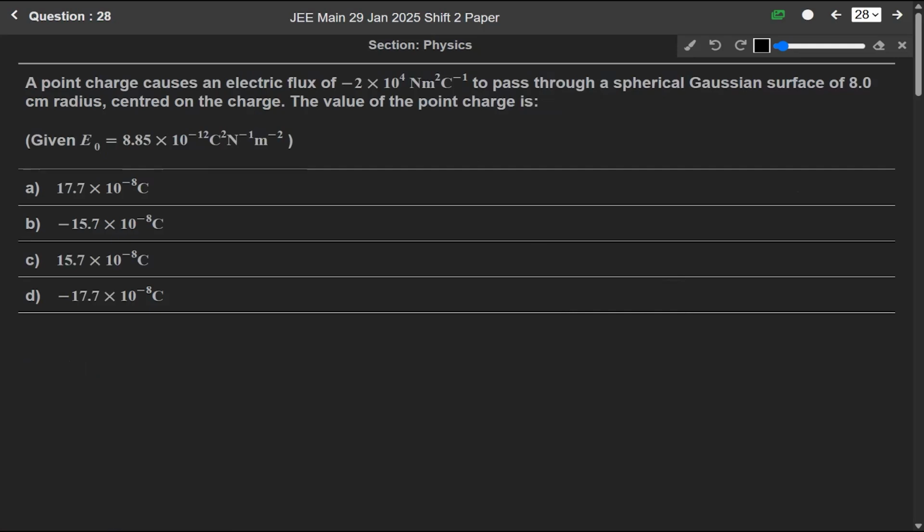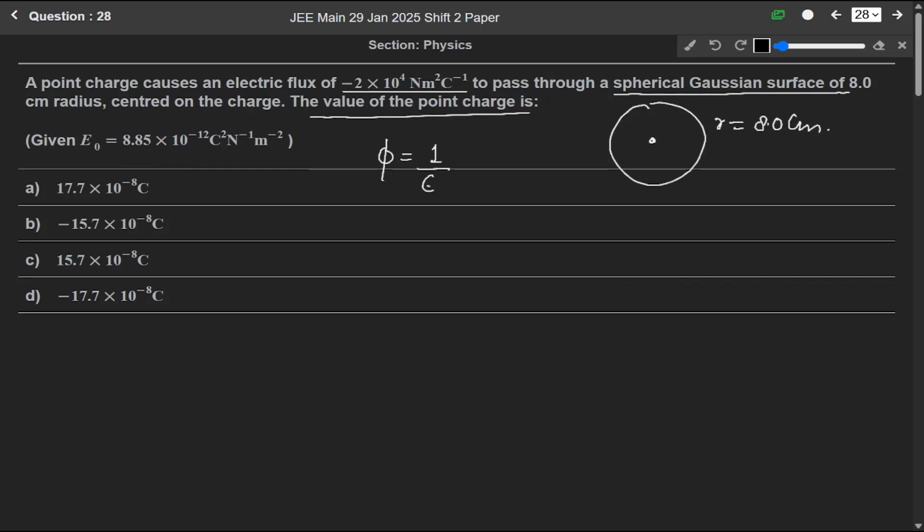Now question 28. A point charge causes an electric flux of minus 2 into 10 to the power 4 Newton meter square per coulomb to pass through a spherical Gaussian surface of radius 8.0 centimeters centered on the charge. The value of the point charge is. Since we know from Gauss theorem, the total flux is equal to 1 over epsilon naught times the total charge enclosed by the surface, and we have to find the value of this charge.